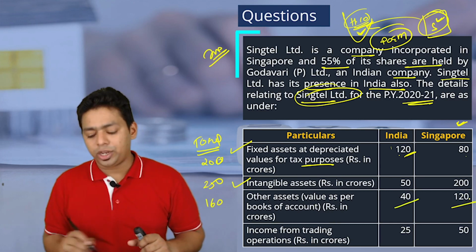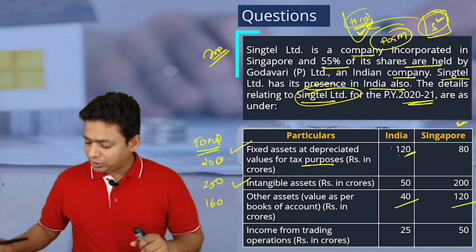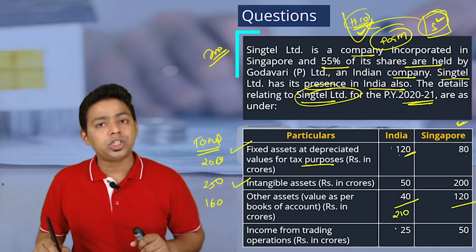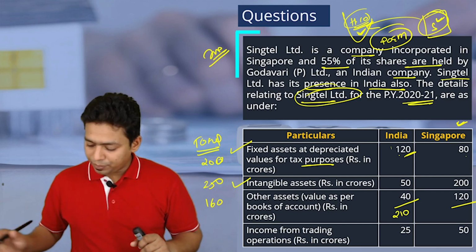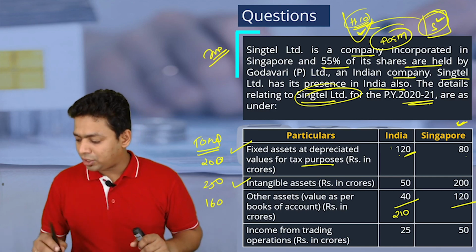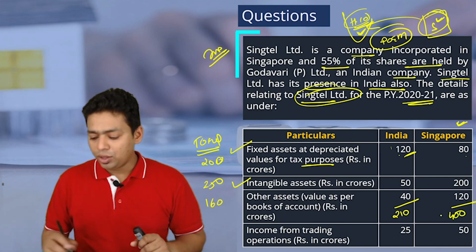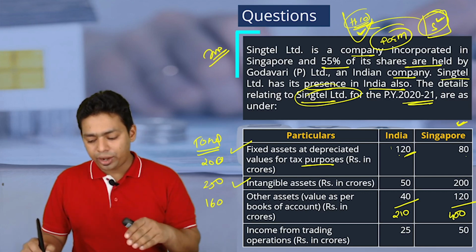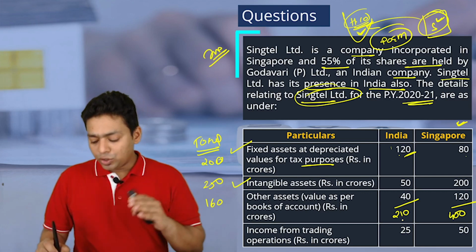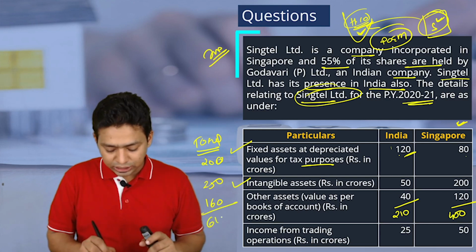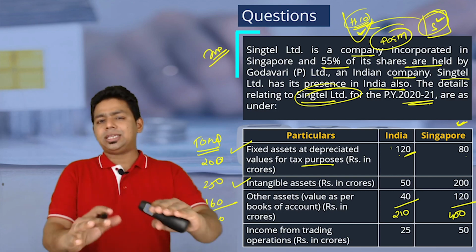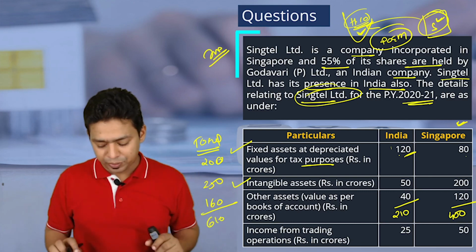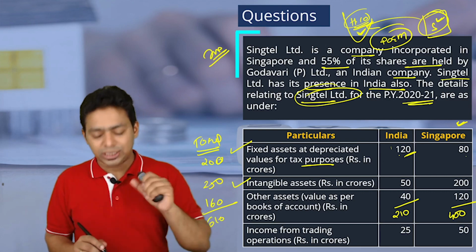Now total here and total here you have to take. So 120 plus 50 plus 40, the total assets for the Indian division is 210, and 80 plus 200 plus 120 is equal to 400. So in Singapore they are having assets worth 400, and in India assets worth 210. This total should be 610. So 210 out of 610 assets are located in India. Obviously it is less than 50%, not more than 50%. This is the one condition that we have to check, the asset criteria.